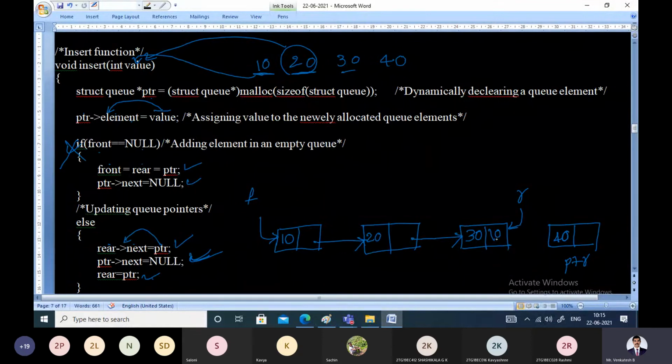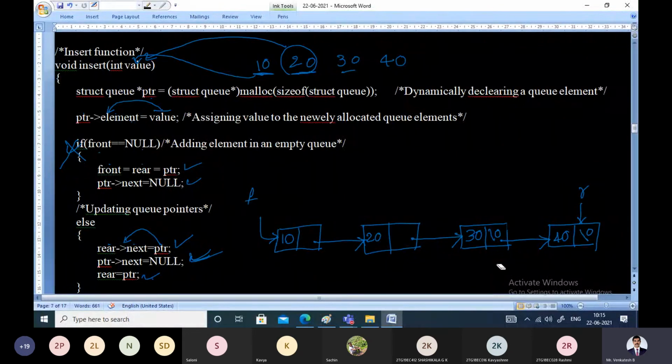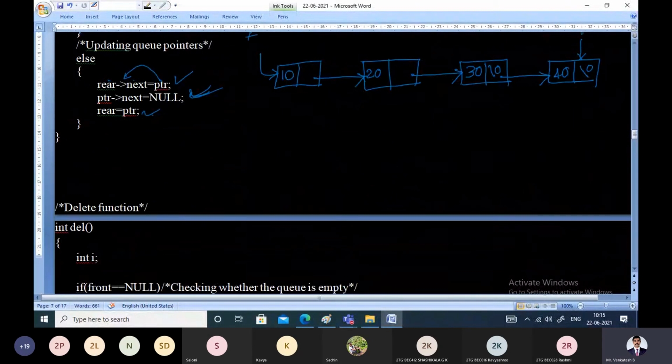Rear pointer next. That means the next field of the rear will point to PTR. Then make this PTR pointer next equal to null. Then advance this rear to point to this node. So rear will point to this node. This is the status when we have called insert function 4 times by passing 10, 20, 30, 40 as the parameters. This is how the insert function works.